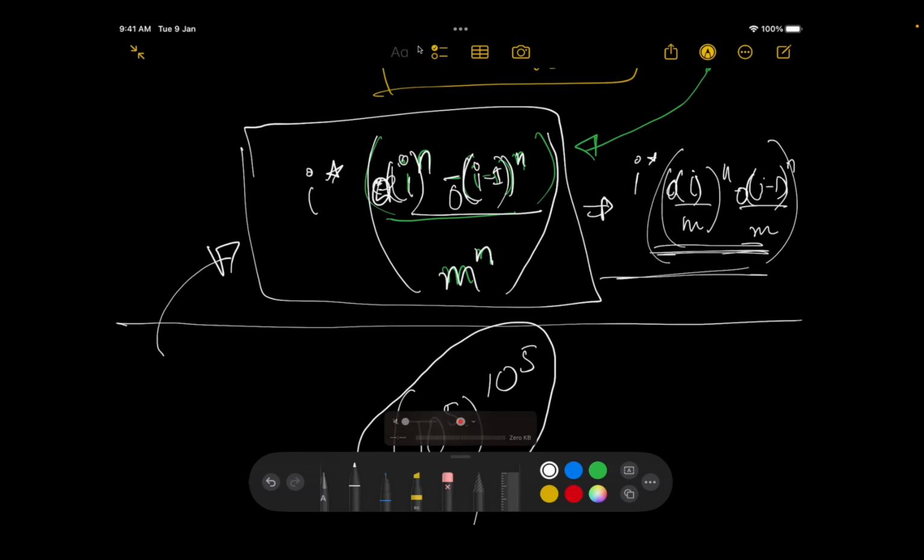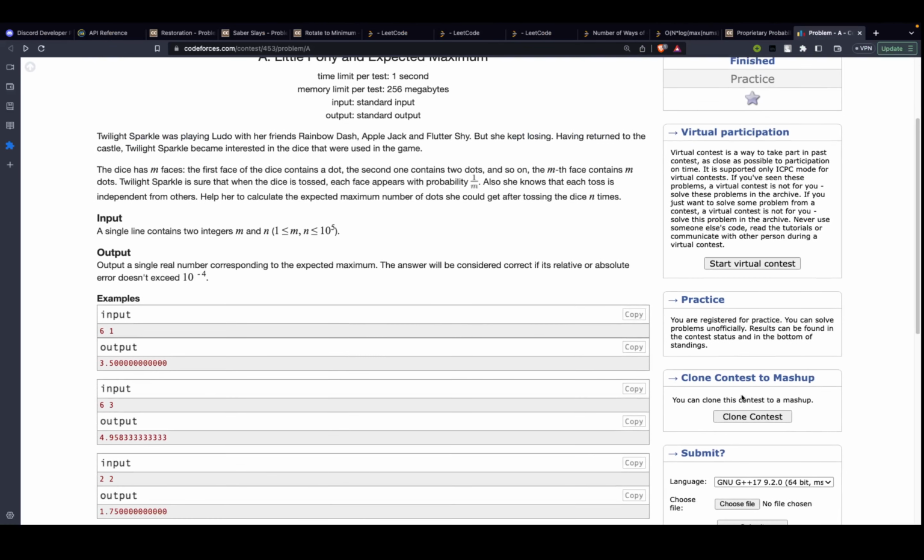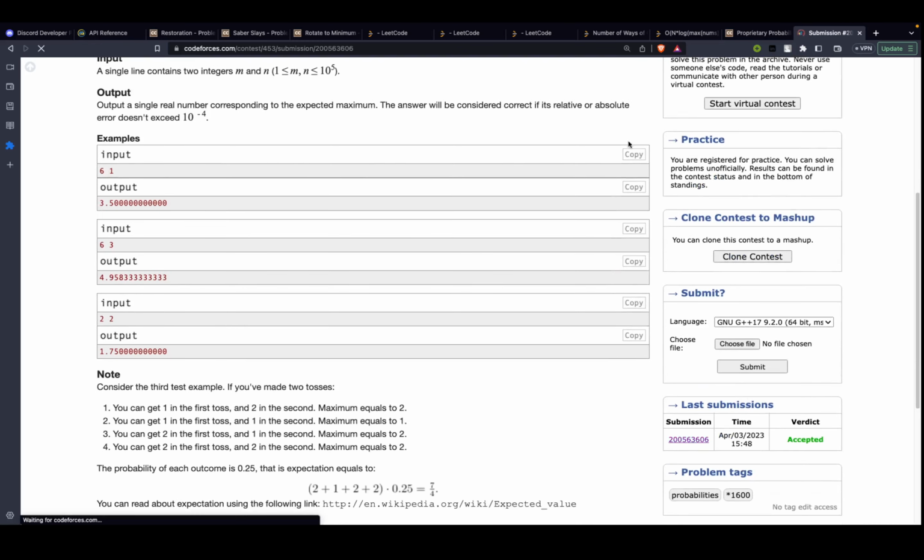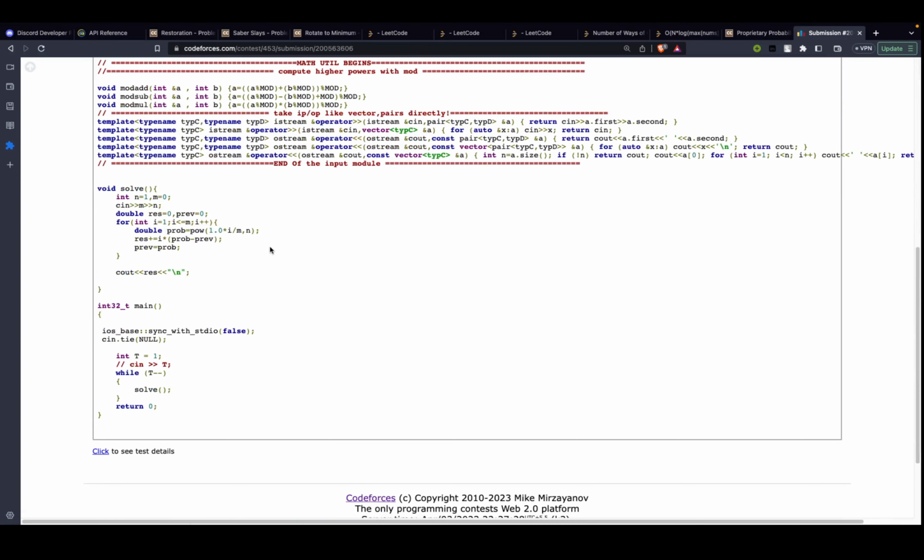Now let's look at how we'll code it up. The code is fairly simple, but still let's have a look at it. So this is the code I wrote today. Over here, I'm taking the two values. After that, I'm going from 1 to m. For each of the faces I need to calculate it. So I'm saying the current probability is I divided by m to the power n. That's the basic power function that STL, or C++, gives us.